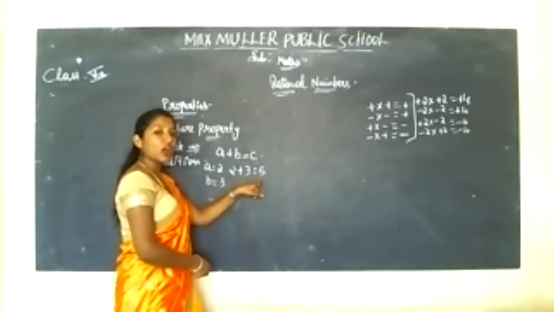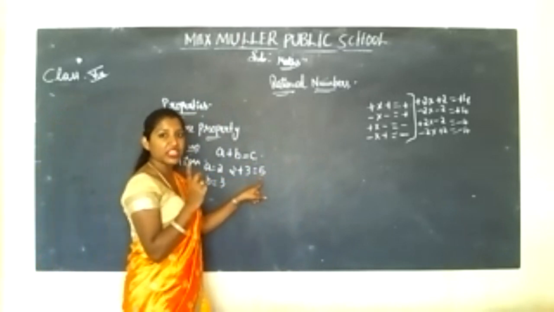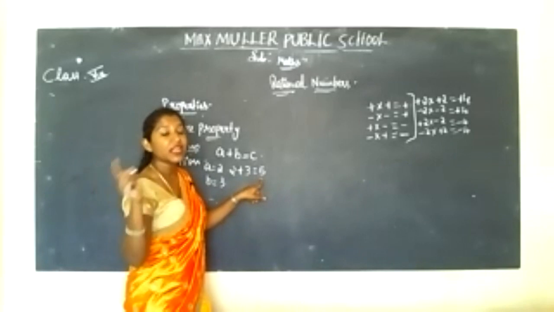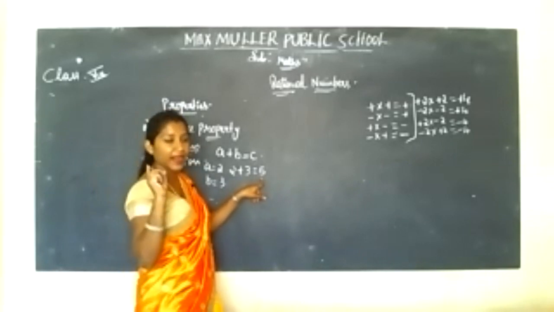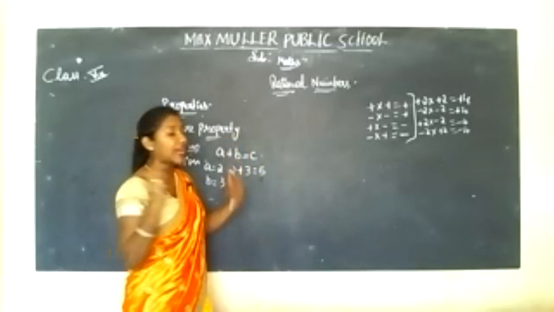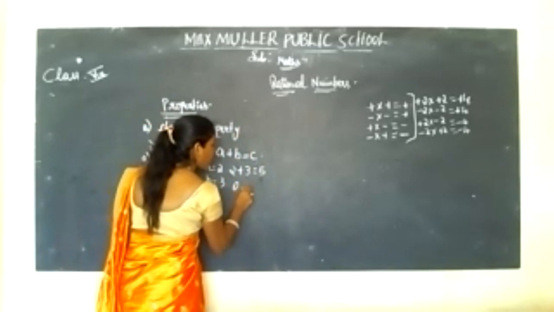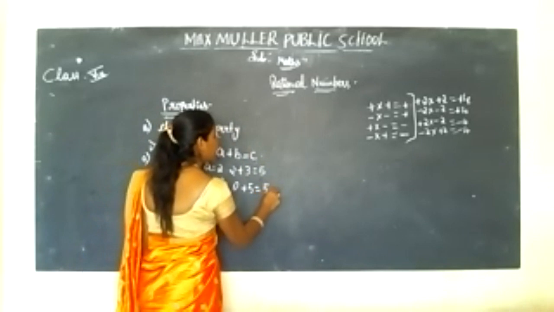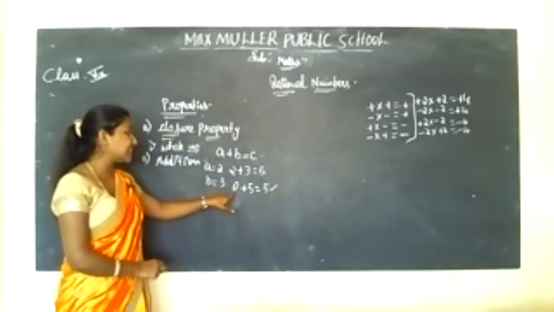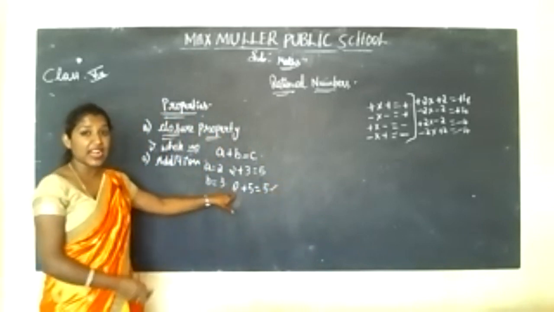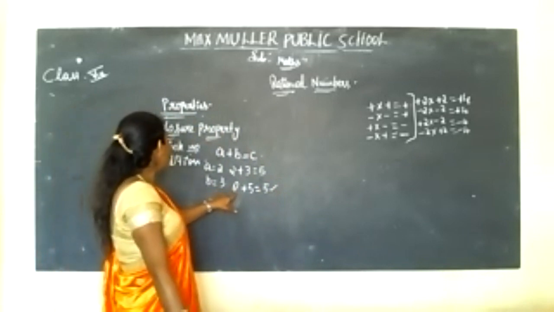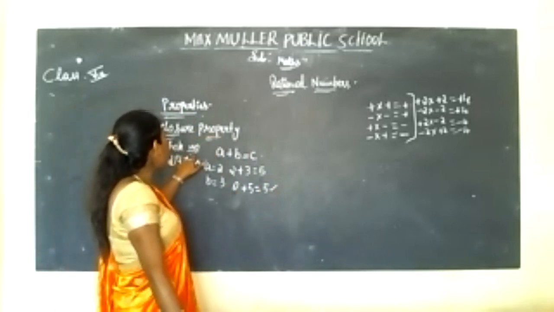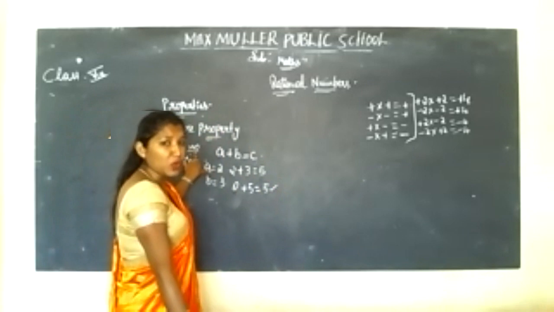So 2 plus 3 is equal to 5. So, this is also a whole number. 5 is also 0, 1, 2, 3. These are all whole numbers, right? So, this condition is satisfied. Suppose the equation is like this: 0 plus 5 is equal to 5. Is this a whole number? Yes. This condition satisfies the closure property under whole numbers.